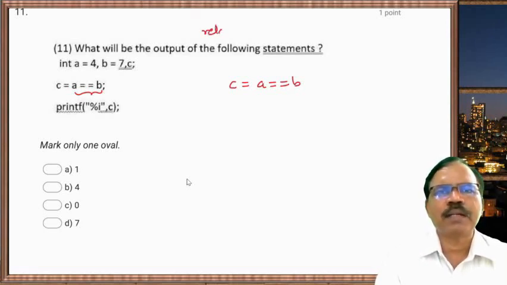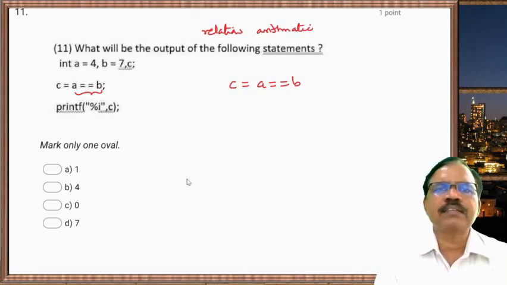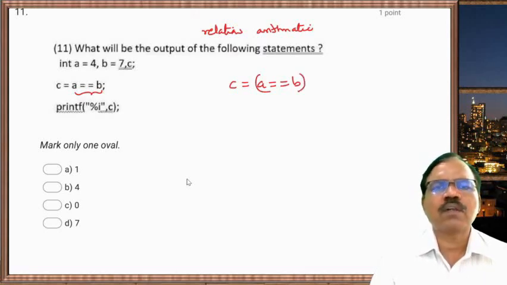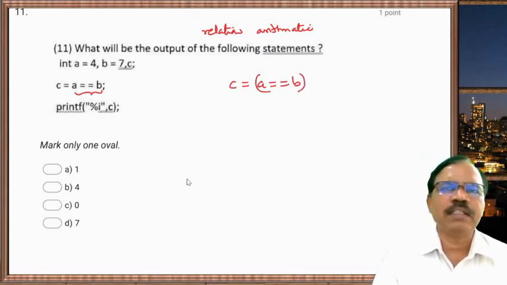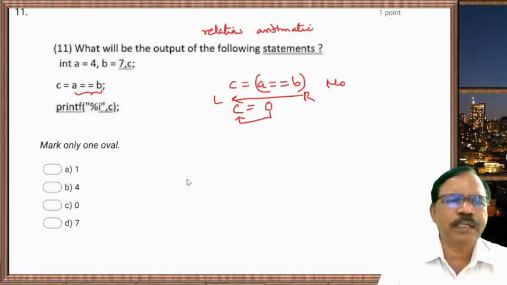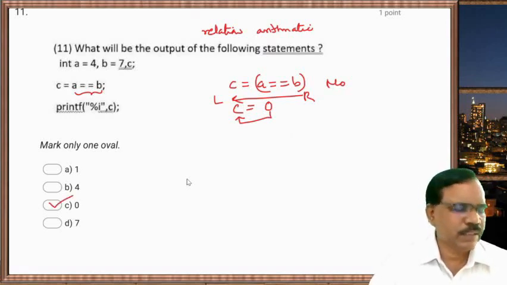First relational operators, then arithmetic, logical operators, and then assignment operators are worked. So first a equal b will be evaluated, which is a relational operator. a equal b? No. So its result is 0. Now this 0 is assigned to c. The expression is evaluated from right to left, so c equal to 0. So 0 is printed. Now next one.